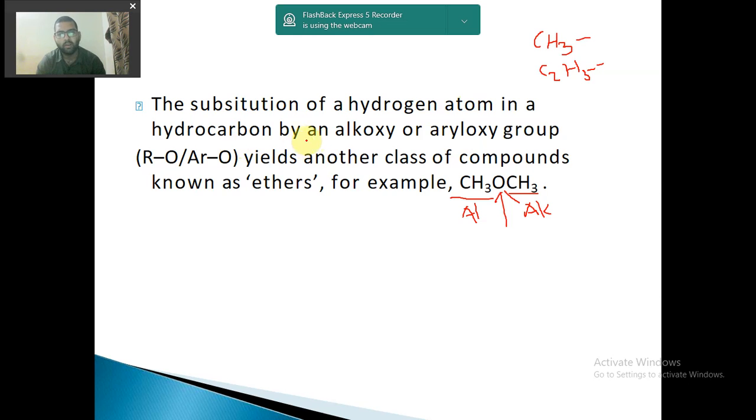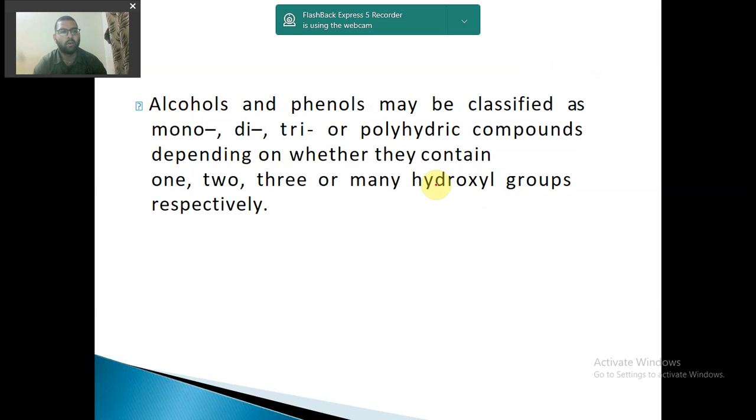This CH3O is actually an alkoxy group. So we call it methoxymethane. Alkoxy means alkane, you have studied in class 11, methane, ethane, propane, butane. So alkane, and when it is replaced by O, then it is alkoxy. So methoxy, methane.